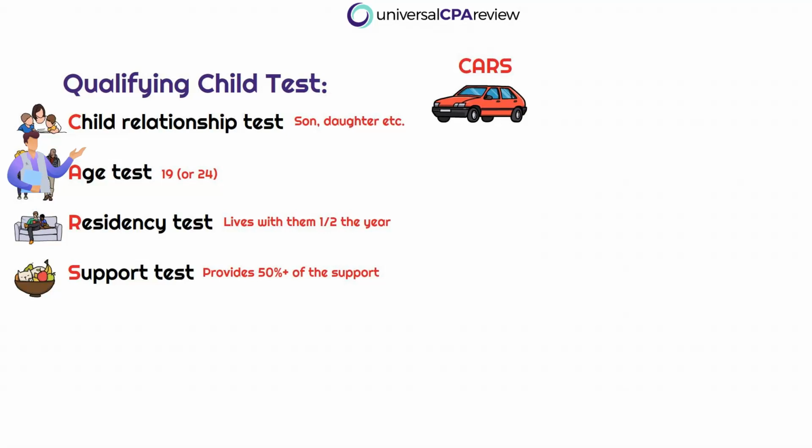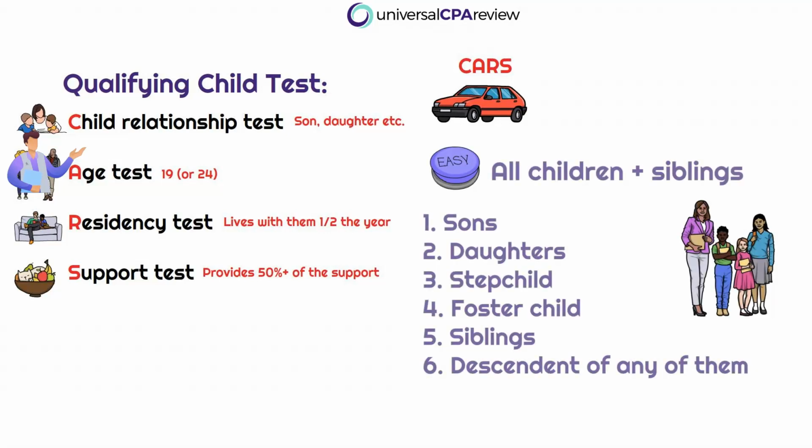So if Tracy Tanner has a child that she is looking after and is attempting to claim as a dependent, that child must be the taxpayer's son, daughter, stepchild, foster child, brother, sister, stepbrother, stepsister, half-brother, half-sister, or a descendant of any of them. Okay, so that's a little bit sneaky, right? We're talking about a qualifying child, but the relationship test also includes brothers and sisters.